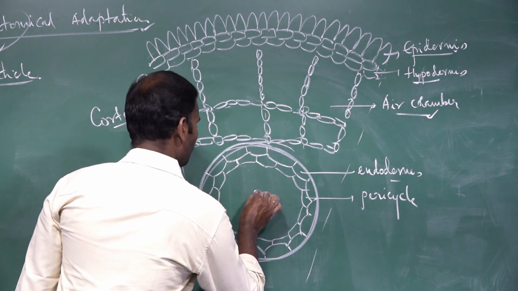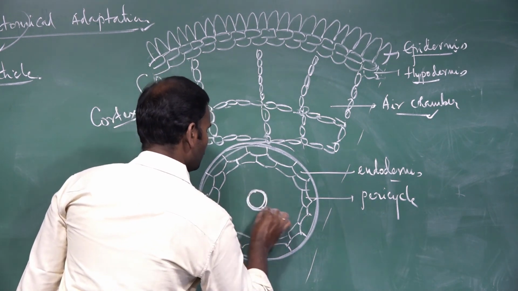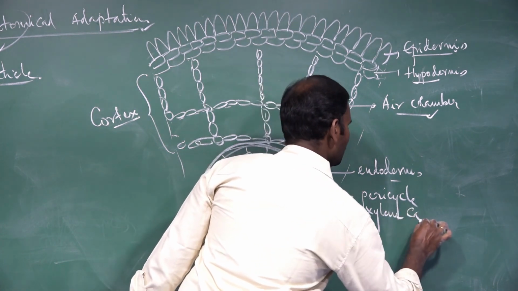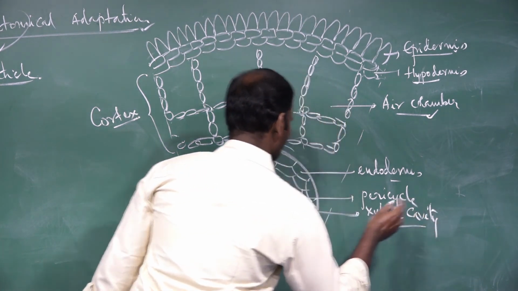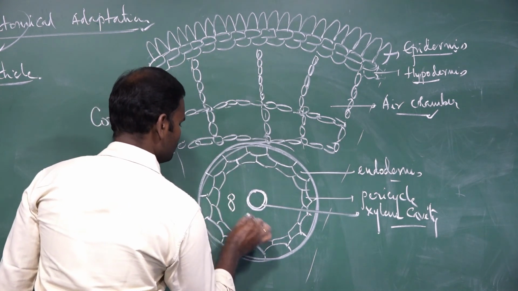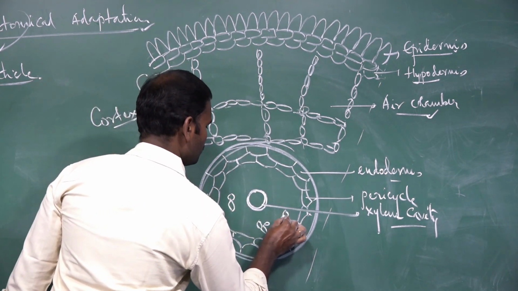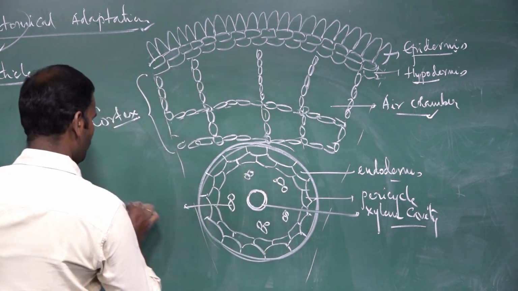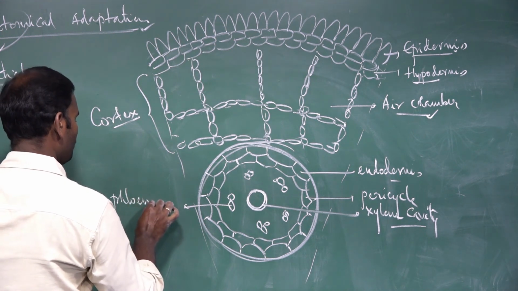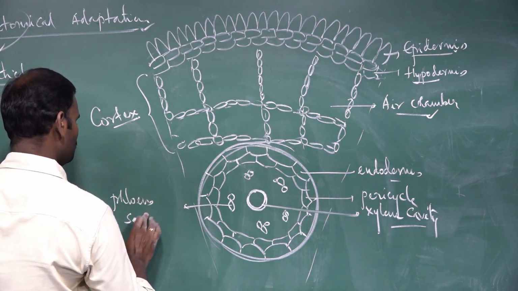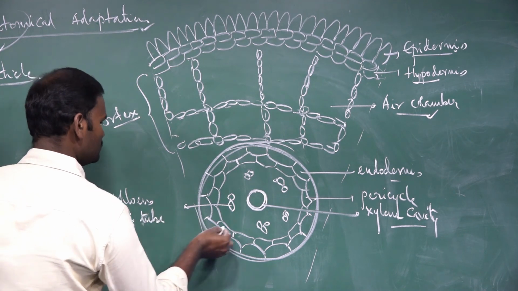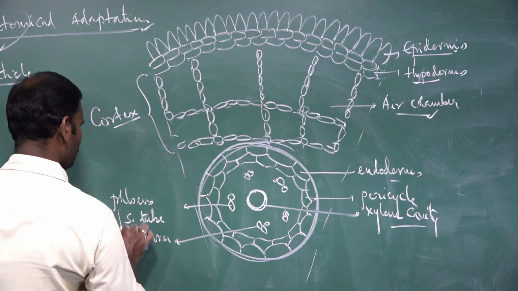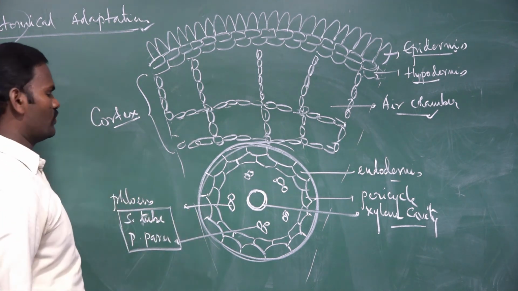Inner to the pericycle is the vascular bundle. It has a xylem cavity surrounded by phloem. Phloem is composed of sieve tube cells and phloem parenchyma cells. These are the constituents of phloem.